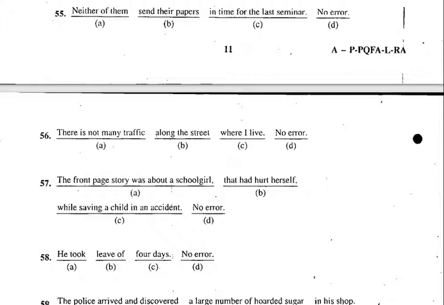So not even one of them. Not even one of them means it will be singular. So that is what you have to remember. Not even one of them. So how many are there? Two are there. But neither of them, not even one of them, sent. What will come? Sent his paper in time for the last seminar. So the answer is B. Okay, I hope you understood that. Let's move on to the next one now.